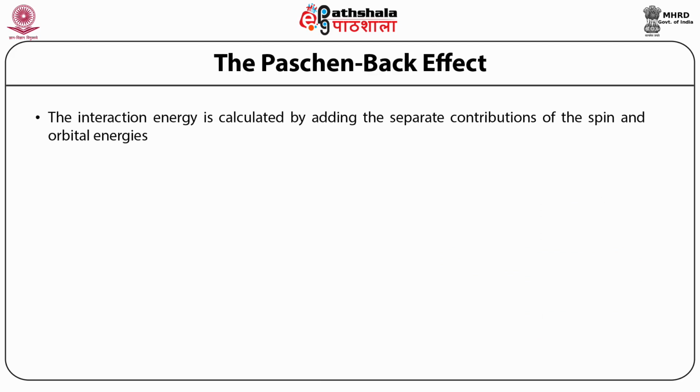The interaction energy is calculated by adding the separate contributions of the spin and orbital energies. ΔE is equal to minus μ_z into B_z. This is equal to minus, bracket starts, μ_z orbital plus μ_z spin, bracket closes, into the z component of the magnetic field, that is B_z.